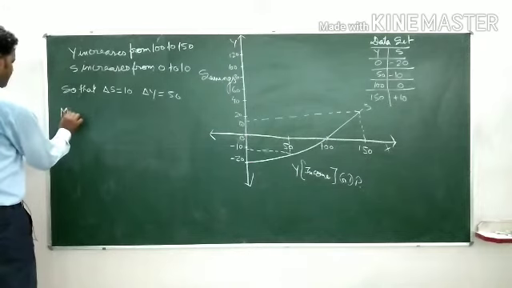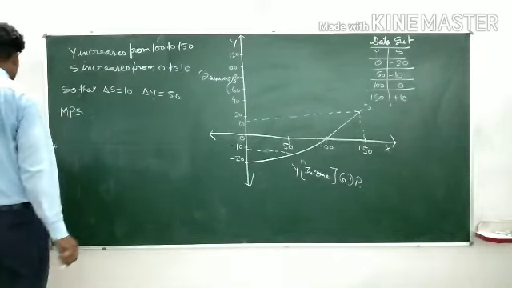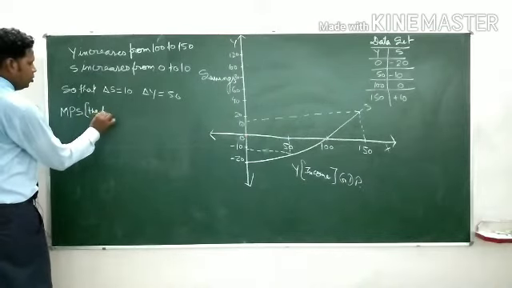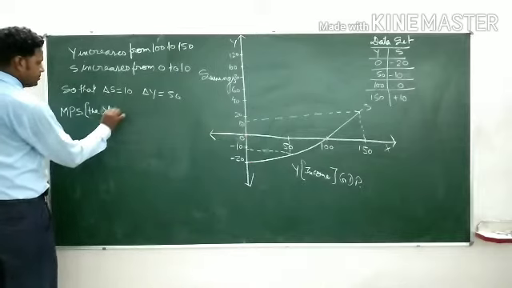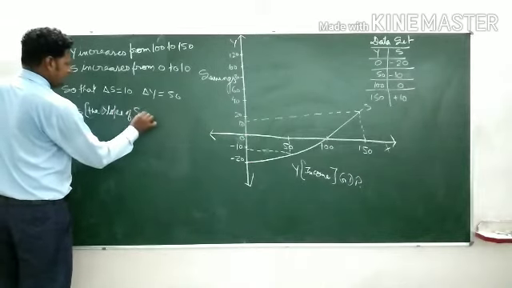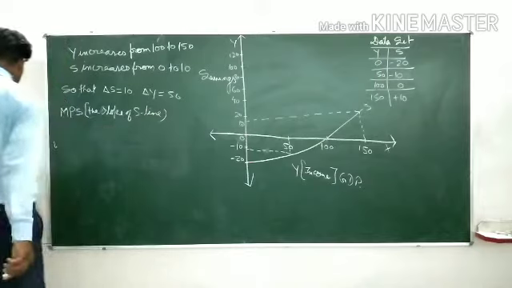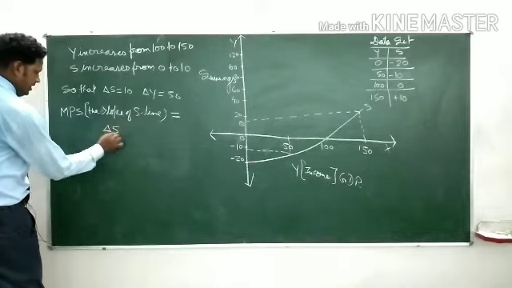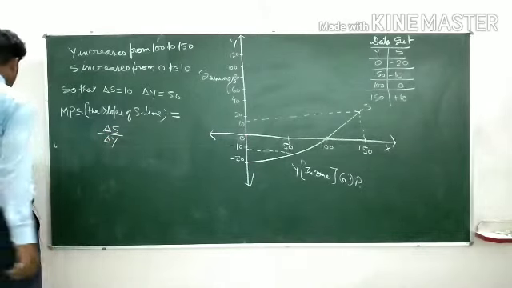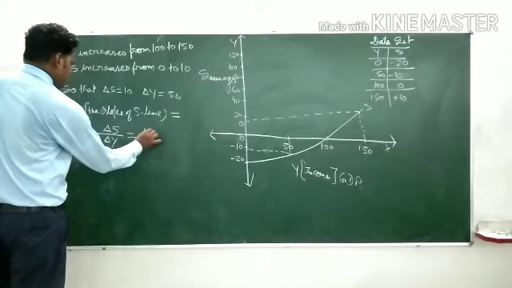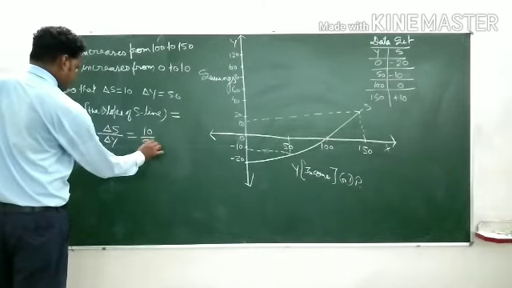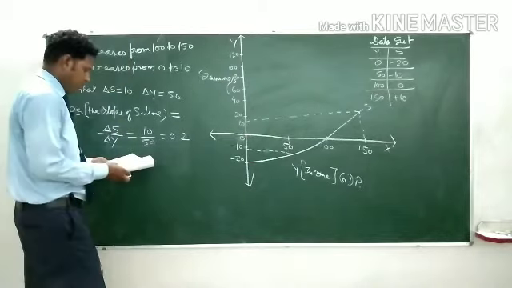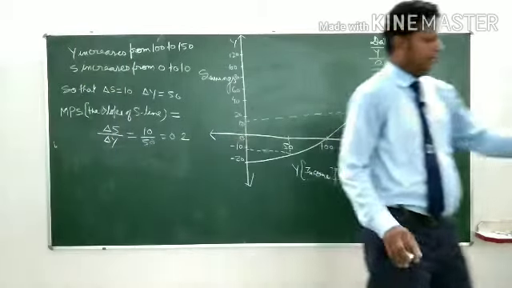MPS, that is marginal propensity to save, or we can say that the slope of S line, the slope of S line equal to change in S upon change in Y equal to 10 upon 50 equal to 0.2. So attend here everybody.